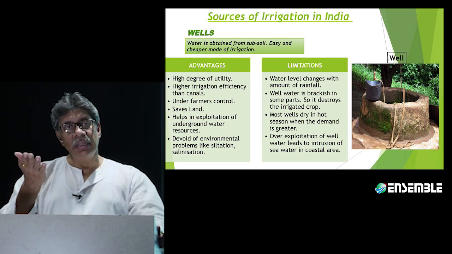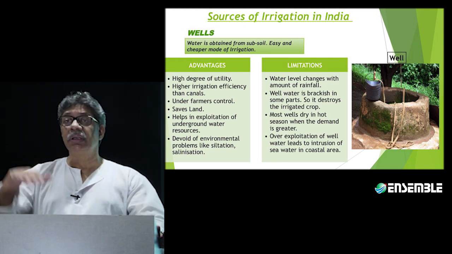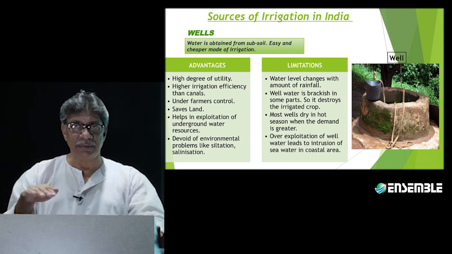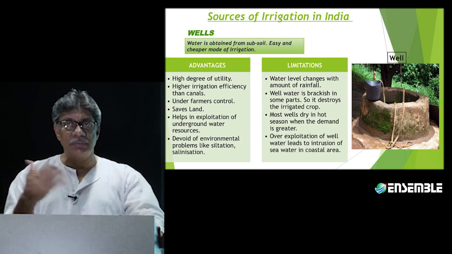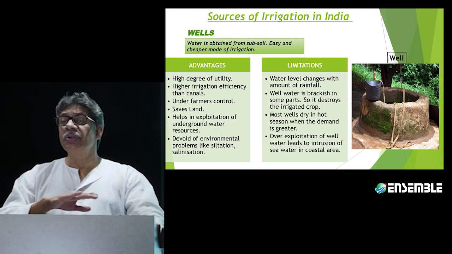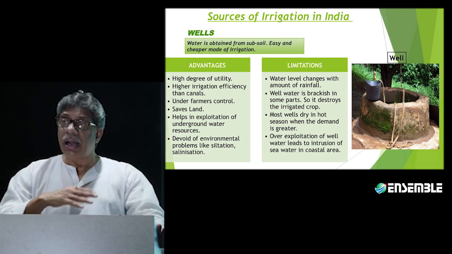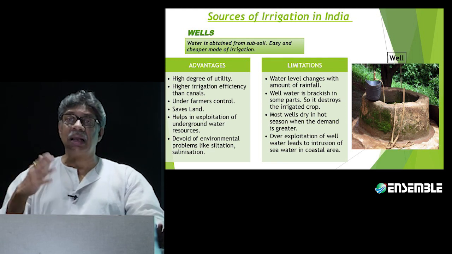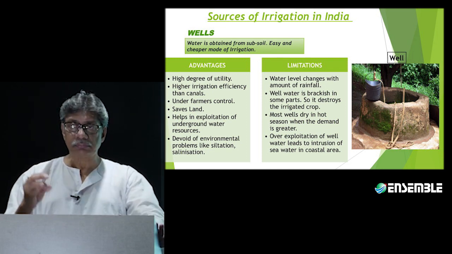Inundation canal means that the water finds its way into the canal only when the rivers get inundated. These are the type of diversion weirs taken from the rivers, and they get distributed over the whole region, as much area and as much channel length as is possible.